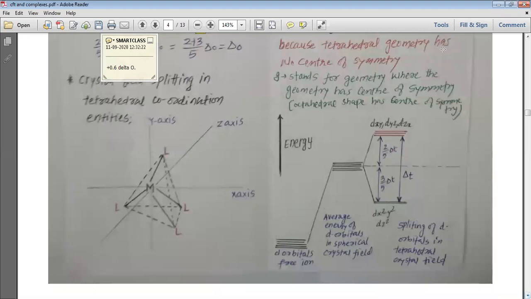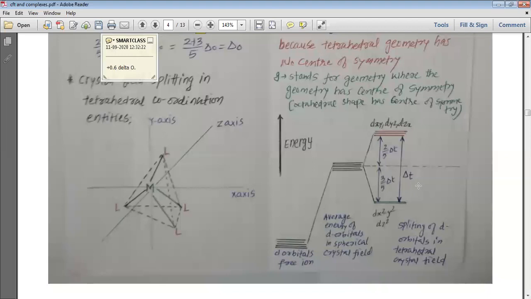Because g stands for the geometry where the geometry has a center of symmetry, and octahedral shape has a center of symmetry, so we call them T2g and Eg. But tetrahedral shape does not have any center of symmetry, so we just write T2 and E.